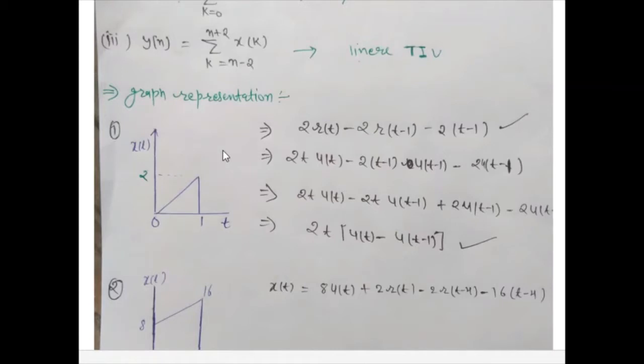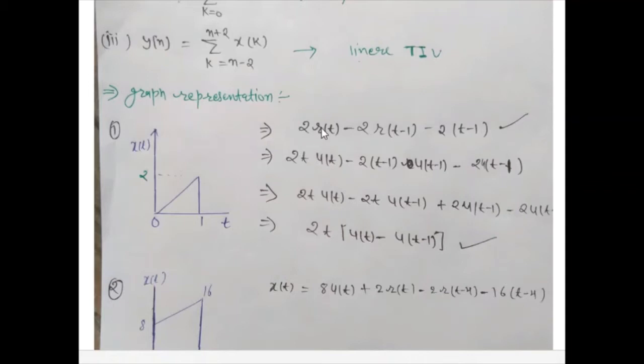So the first example is given. The first example we can directly convert into ramp functions. So this is 2r(t) minus 2r(t minus 1), because here it is 2r(t minus 1), and again minus 2. Here is u(t), again 2u(t minus 1). Why did u(t) come? Because of this line. So 2r(t minus t1) minus 2u(t minus t1), and we will convert it into the step function.